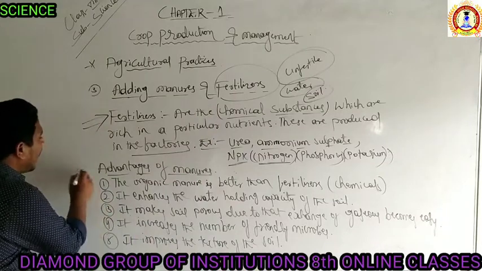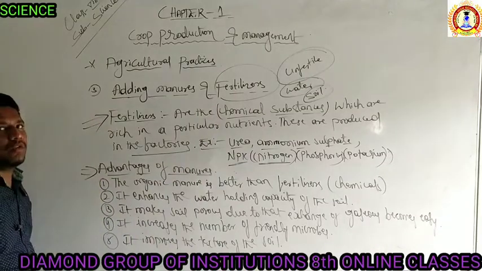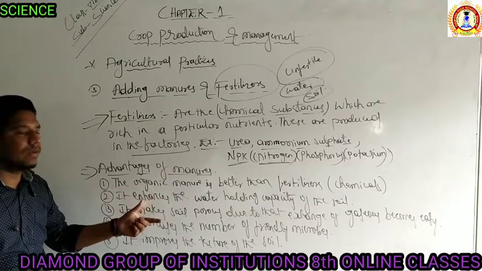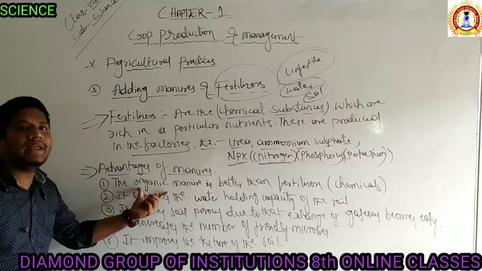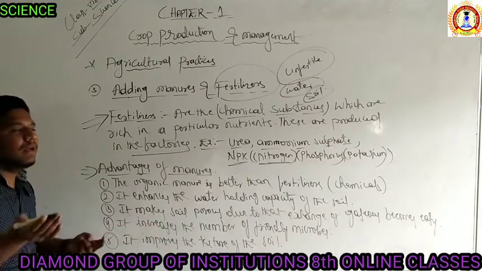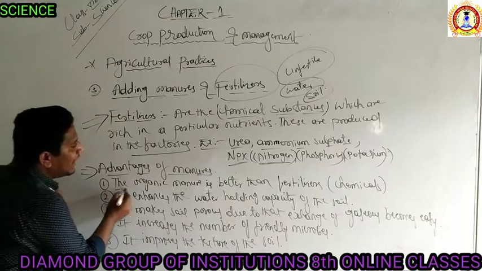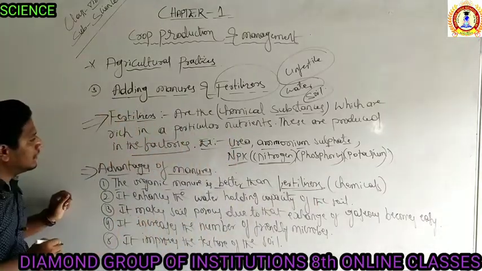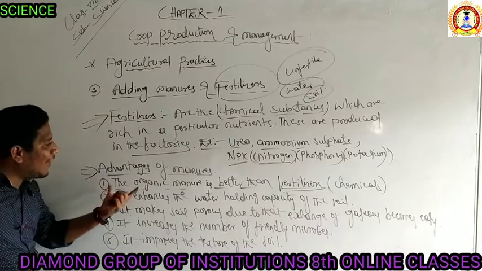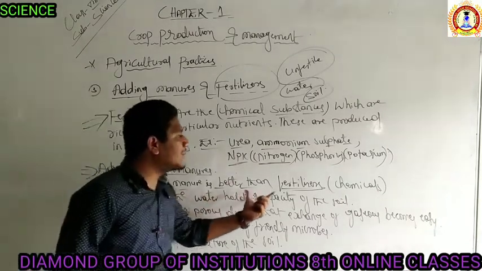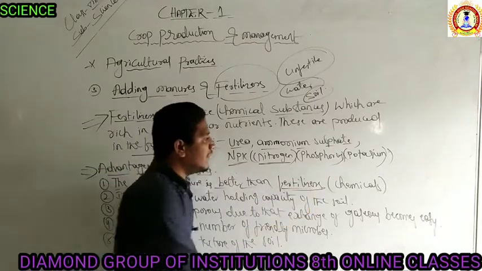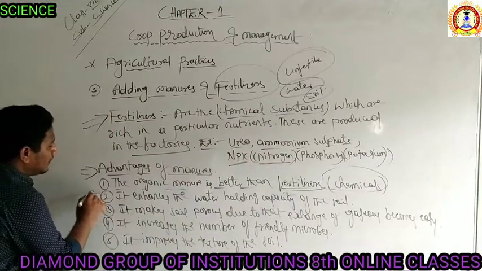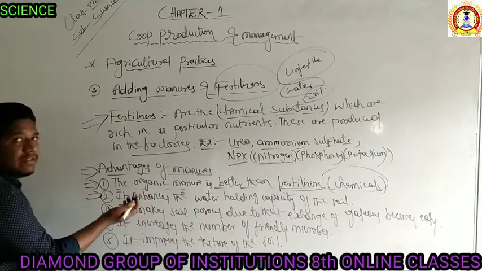So then, what are the advantages of adding manures to the soil? Manures are organic matter. We know that because they are prepared in the open field with the help of plant and animal products. So these organic manures are better than fertilizers. Right? What are the advantages? The first advantage is that organic manure is a better option than fertilizers, which are chemical substances. Right.